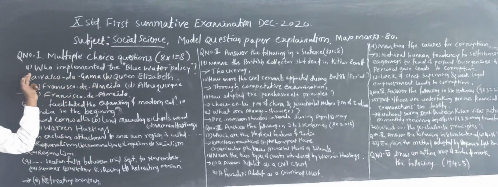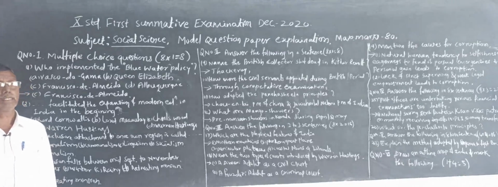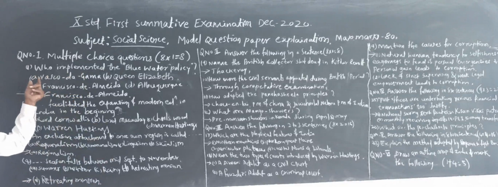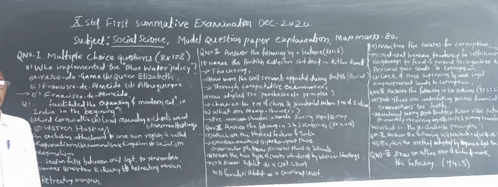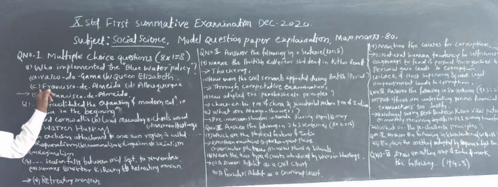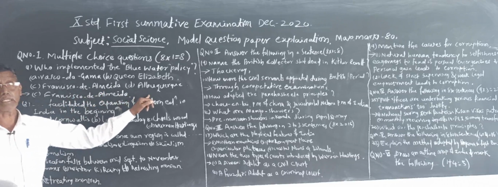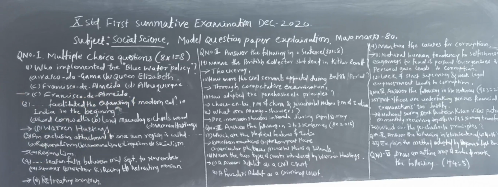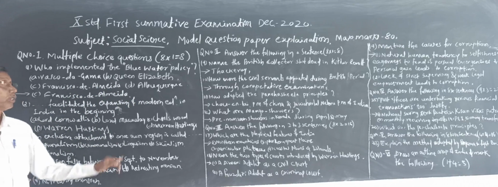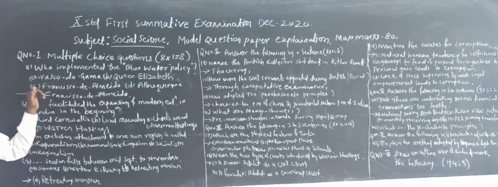For example, the first question: who implemented the blue water policy? Here 4 options are given. A is Vasco da Gama, B is Queen Elizabeth, C is Francisco de Almeida, and D is Albuquerque. Among these 4, you have to choose the correct answer and write it along with its alphabetical order.